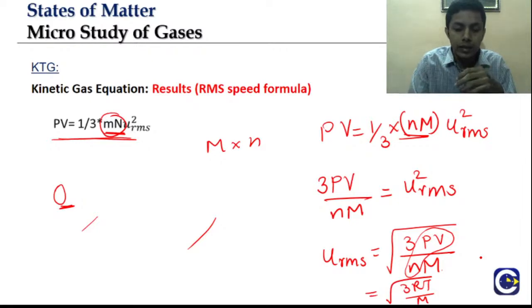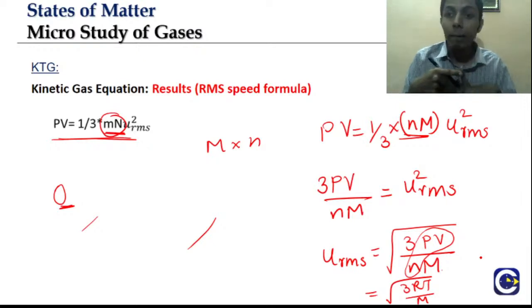To summarize, in the beginning we studied URMS, U average, and most probable. URMS is maximum, U average is in the middle, and U most probable is minimum.